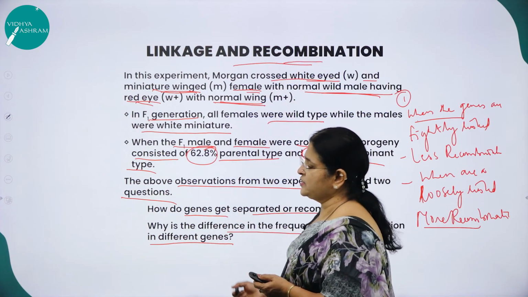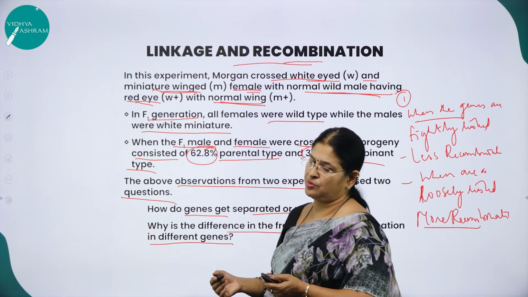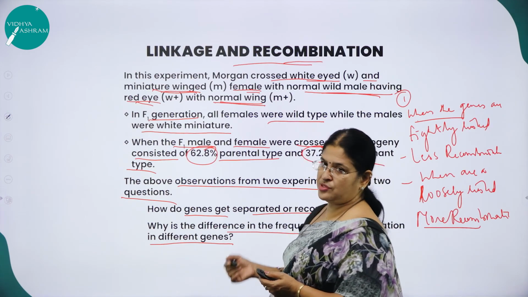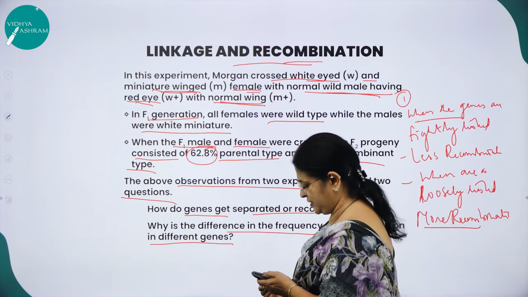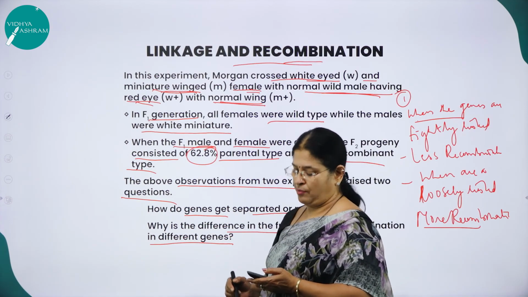So what is linkage? Linkage is nothing but the genes situated on the same chromosome, which are called linked genes, and the pattern of inheritance of those linked genes is called linkage. Hope you have understood what is linkage and what is recombination.